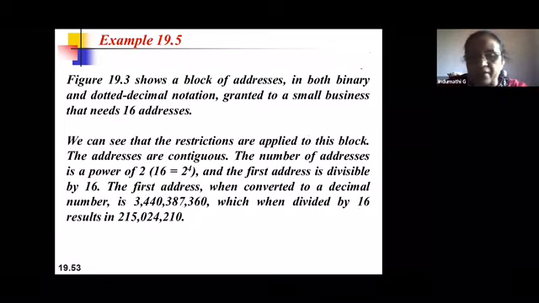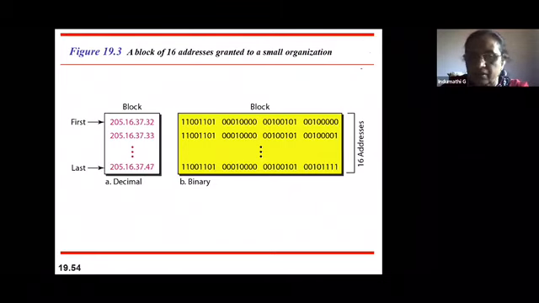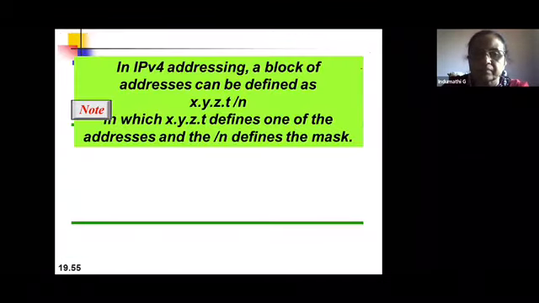So this block of addresses, which we have taken as an example, is exactly divisible by 16 and it meets all the three conditions. So that's how we can say classless addresses have to meet all the conditions. Okay, this is just given as an example.